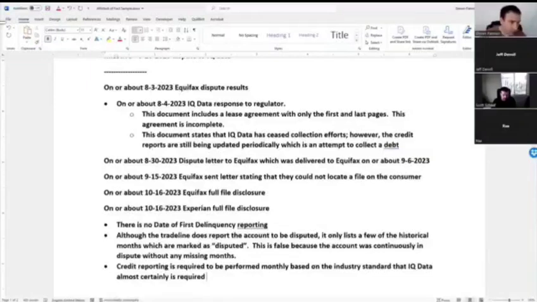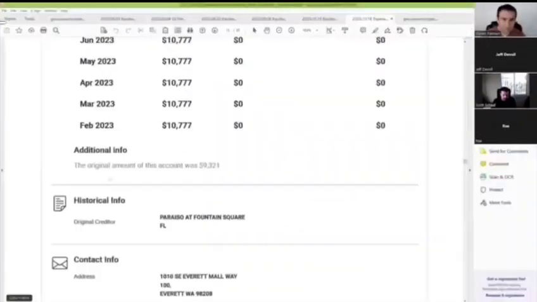Although what you're saying is those ones where they didn't report no data, you could actually claim that they didn't report it as disputed on those months as well. Very good. Let's go back, because that's an interesting concept. I never considered that. If we look at the training course, in module 2 in the guides, I break down how to read the report. There's two main parts of your report: the current status, and then the historical status. Typically you see the payment history, but really all those required fields should be reported historically. And different reports give you different information, which in and of itself, if this were a pure FCRA dispute, is a problem, because they're all inaccurate.